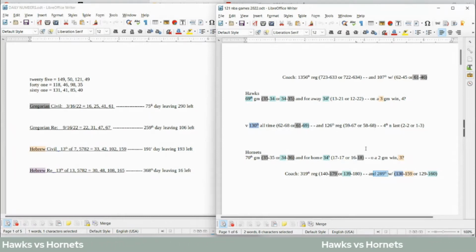So those would be some numbers. Also, one more thing, Hawks can get their 22nd road loss as Hornets even the score 2-2 head-to-head against the Hawks. So those would be some numbers for the Hornets to win this game.